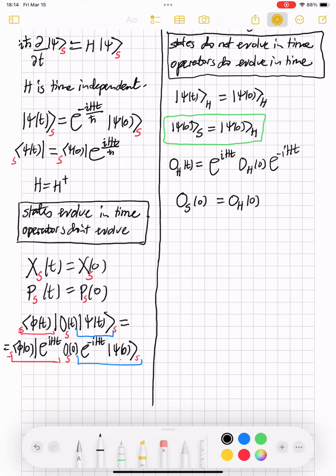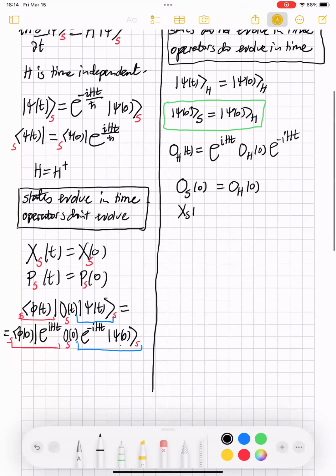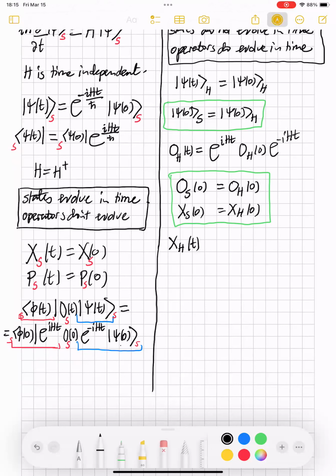This will be true for any operator that you choose to think about, just the same way that the evolution equation that we write down for O above is a general evolution for any operator. Okay, let's just hammer the point home. The Heisenberg operator for position at time t is e to the i H t, the Heisenberg picture operator at time naught, and e to the minus i H t.